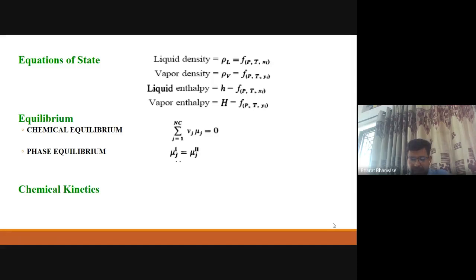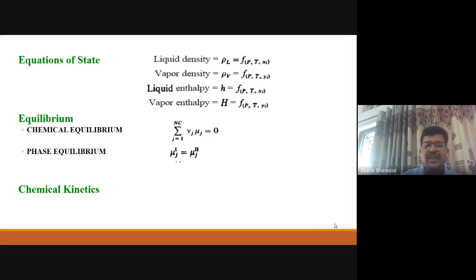Phase equilibrium, we have seen in thermodynamics also. So partial Gibbs energy is the chemical potential, and if you check the chemical potential of a particular component in different phases, that should be the same. Or you can say fugacity you can measure. So fugacity should be equal for that particular component in different phases when that component is in solution.